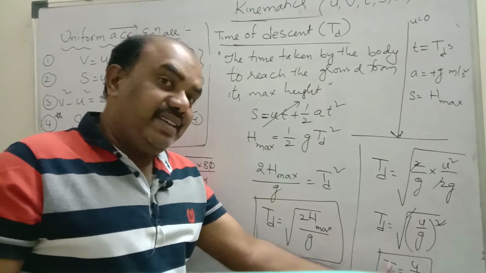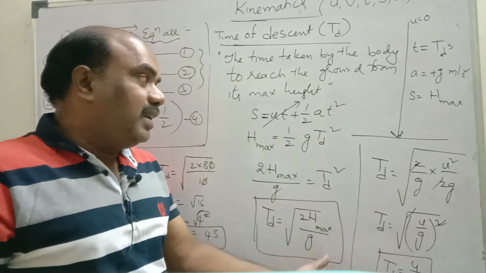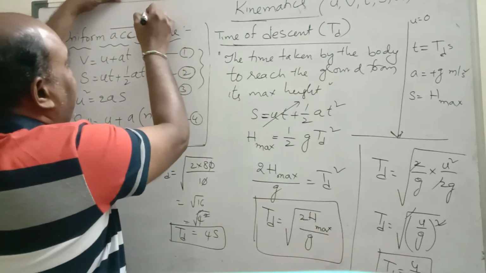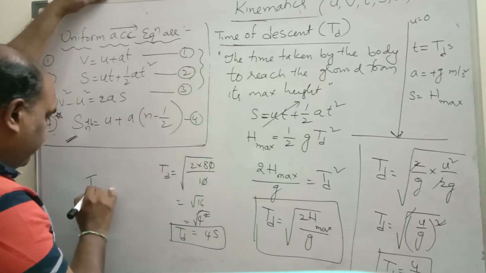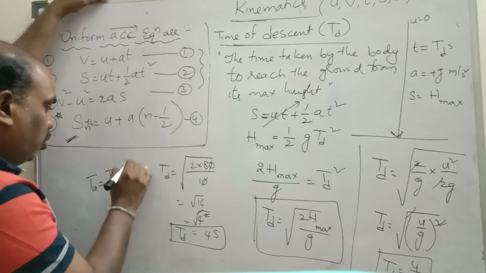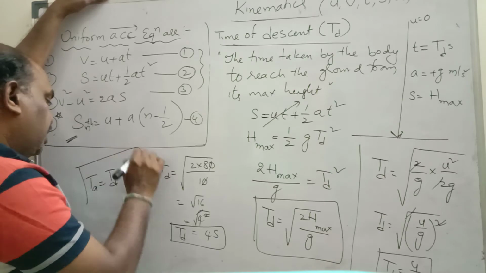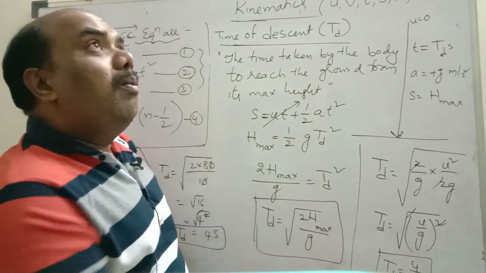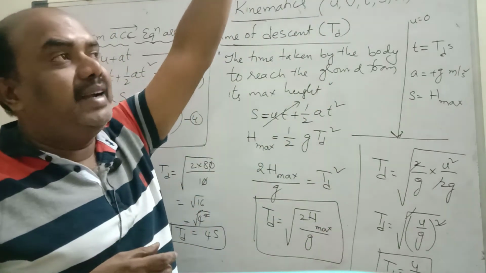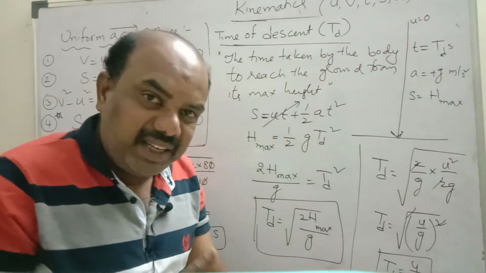Time of descent is u by g, time of ascent is also u by g. What does it mean? Time of ascent is equal to time of descent is equal to u by g. That means if you throw a stone upwards, the time it takes to go to the maximum height is the same time it takes to reach the ground.